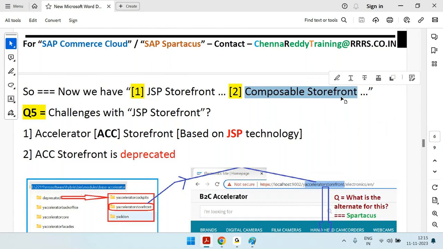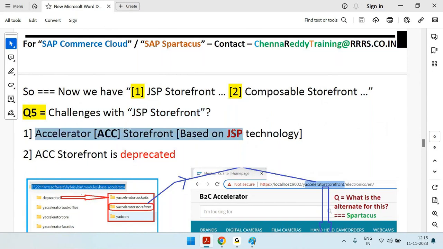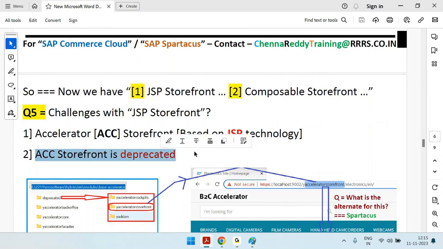Please remember this. If companies are going with the JSP storefront solution, they have some challenges. What are the challenges? As I said, the JSP storefront is also called the accelerator storefront, which uses JSP technology. JSP is a server-side technology, an old technology, where things happen on the server side. And the main thing is that this accelerator storefront, or JSP storefront, is already deprecated.